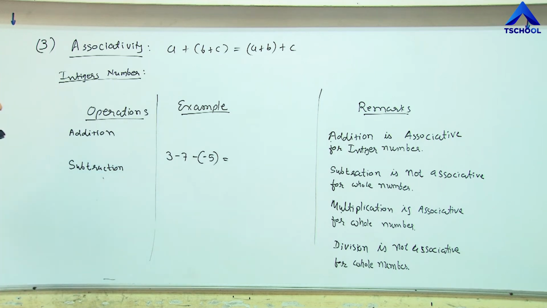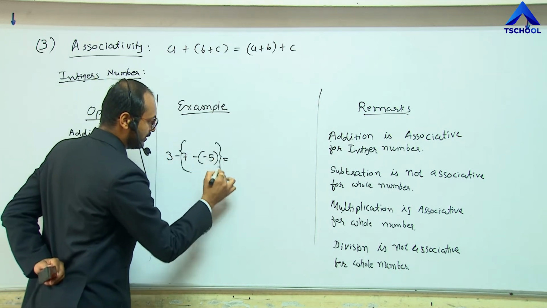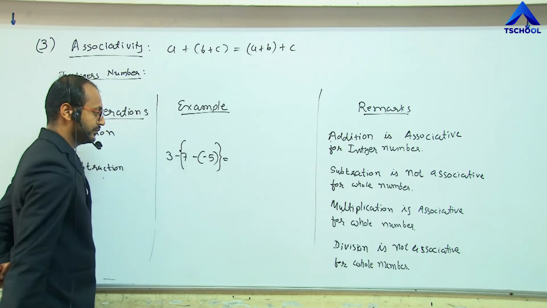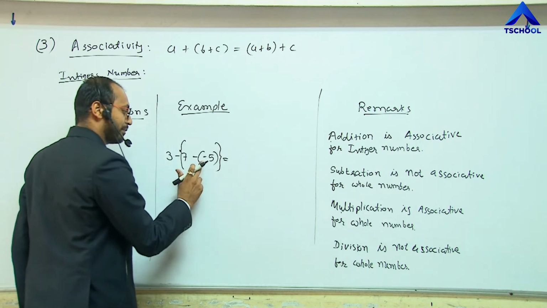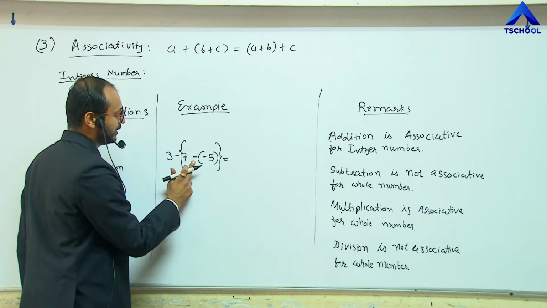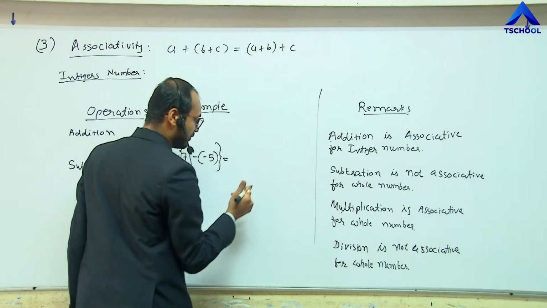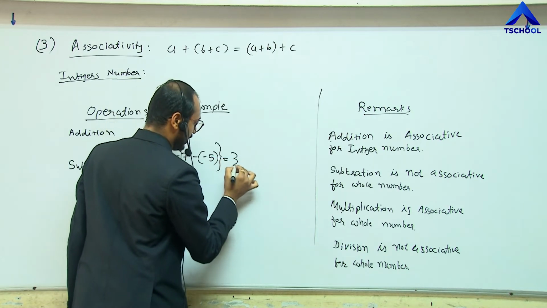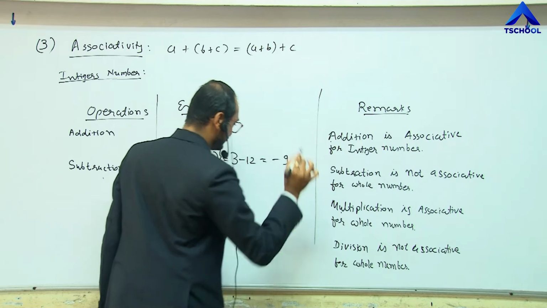See here, we are performing the subtraction operation for this grouping firstly, 7 and -5. So -5 into -1 gives plus, and 7 plus 5 gives 12. So 3 minus 12 gives -9.